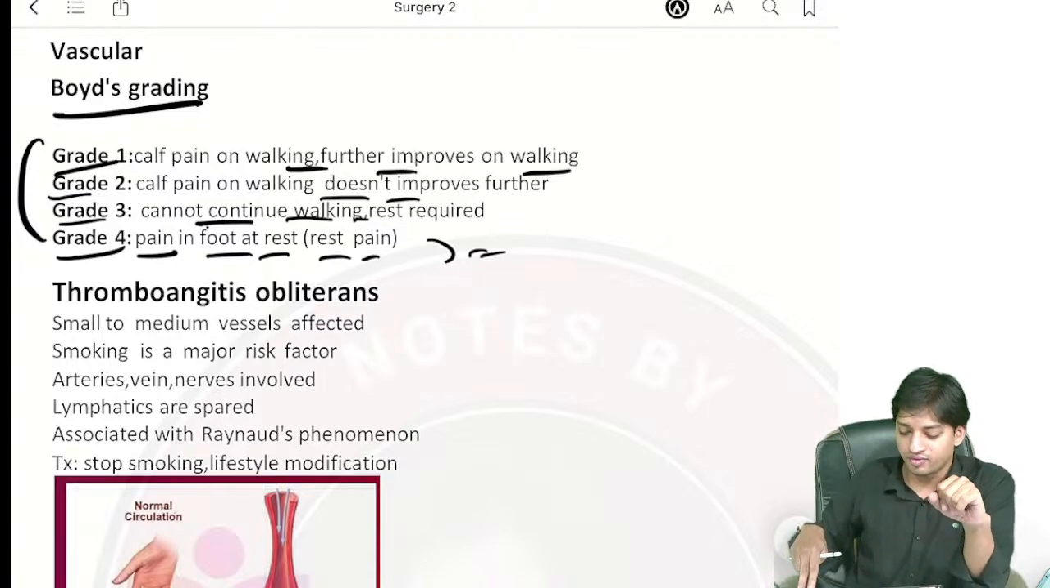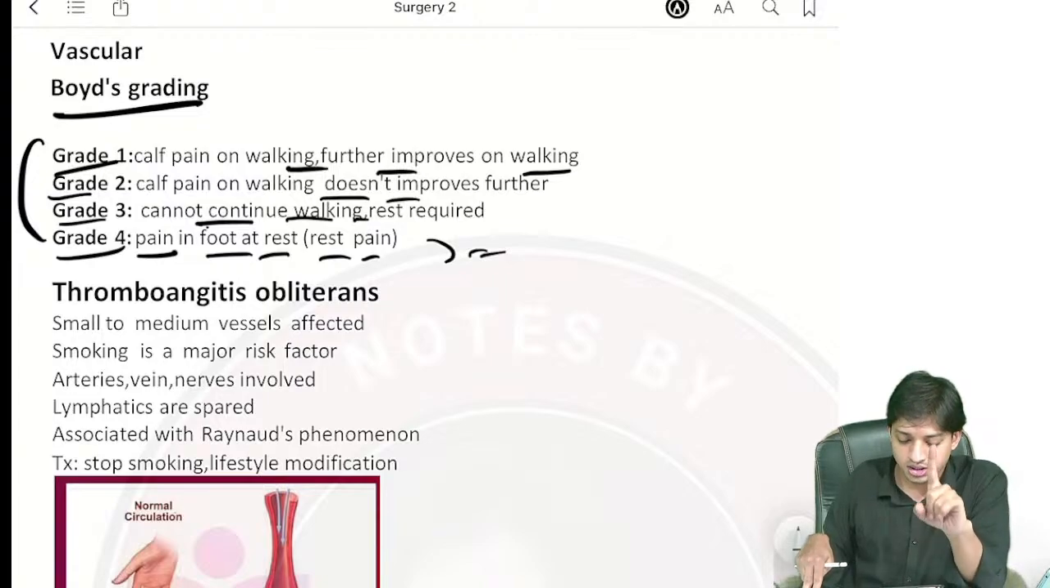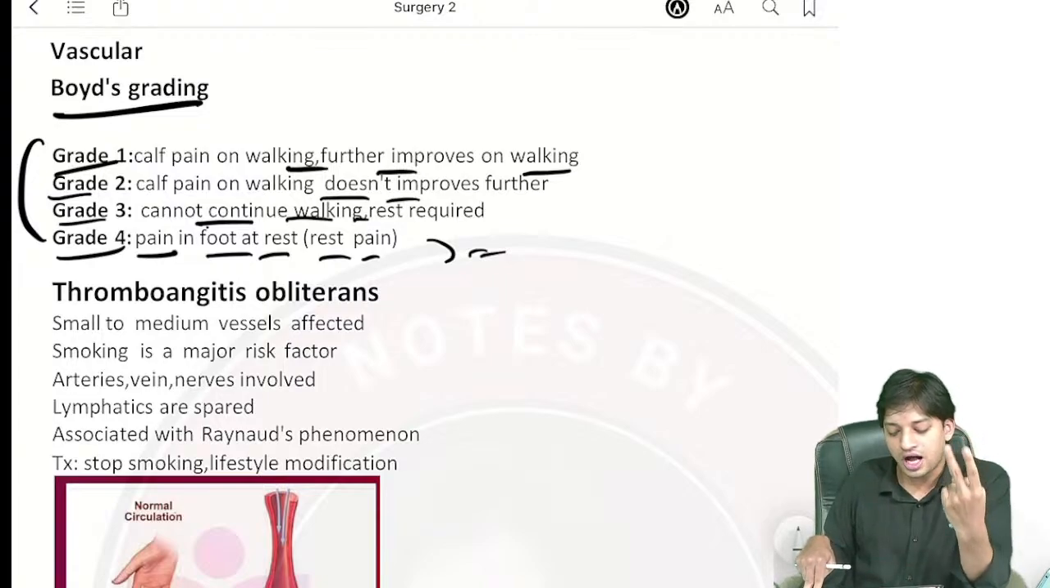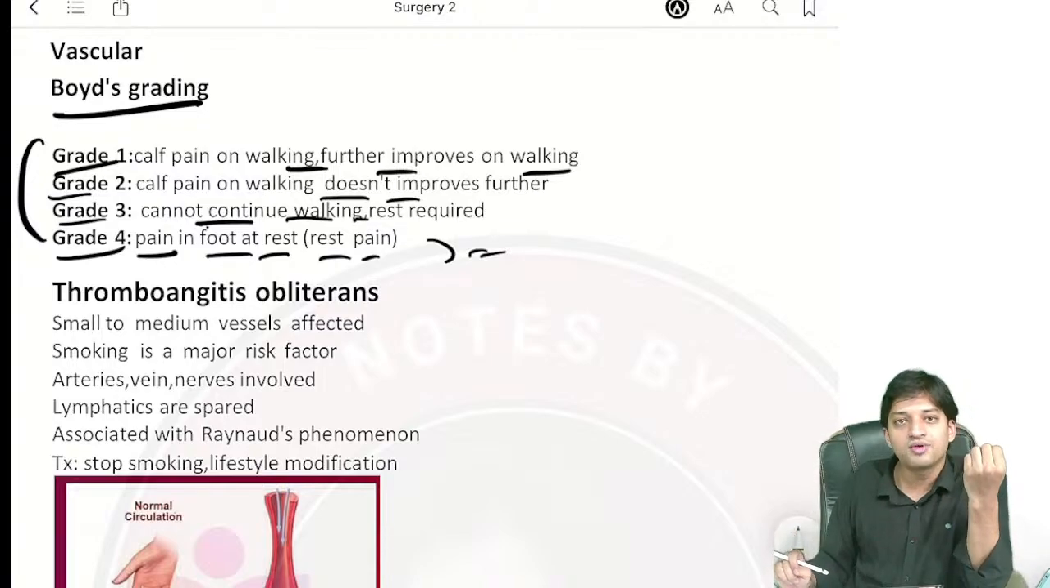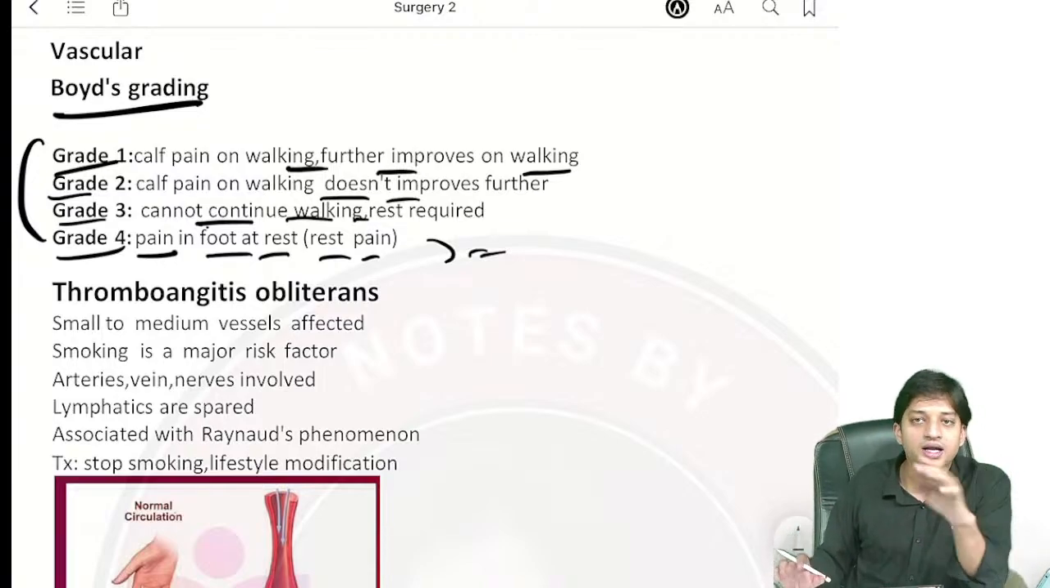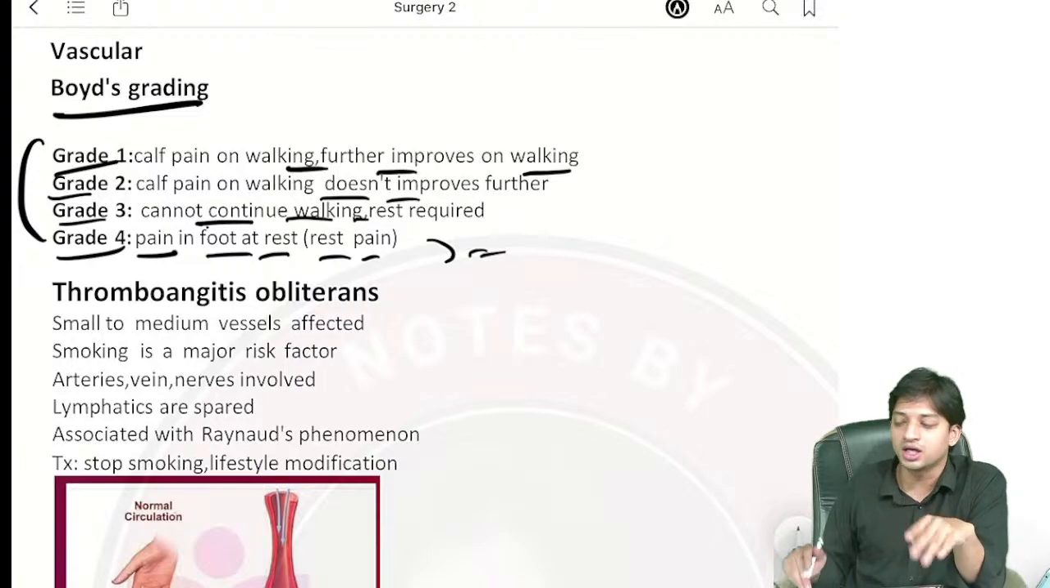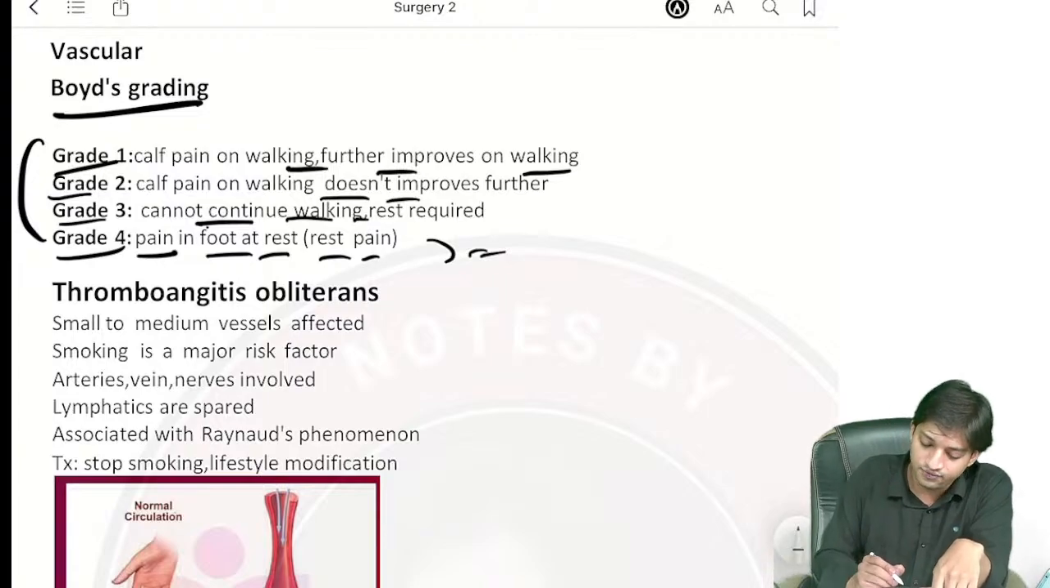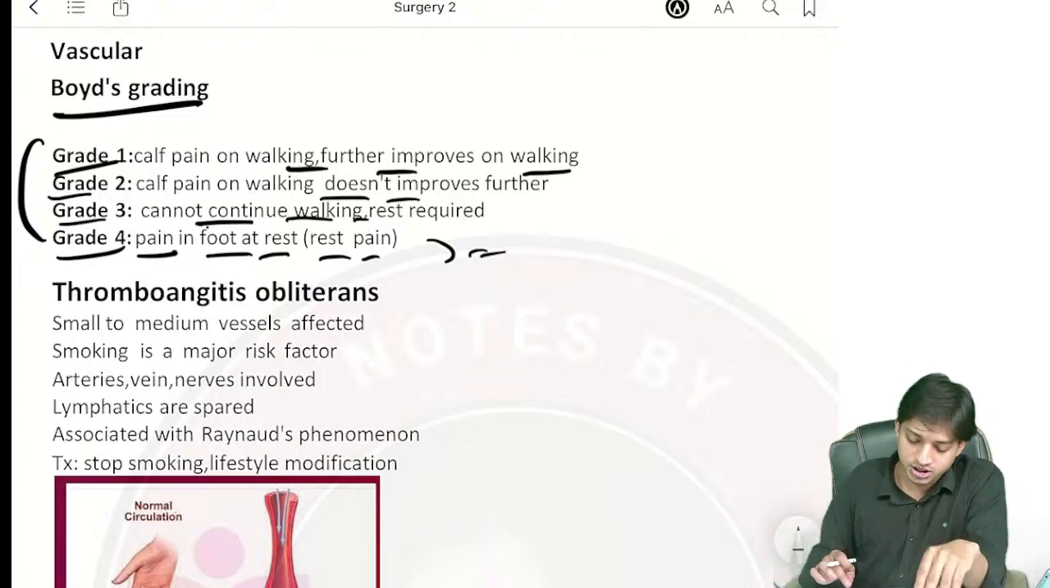Grade 1, there will be relief whenever the patient walks. Grade 2, calf pain and walking will not improve it further. Grade 3, what will happen? Rest is required and the patient is unable to continue walking. He cannot continue and walk further. Grade 4, pain is there in the foot, rest pain is there.